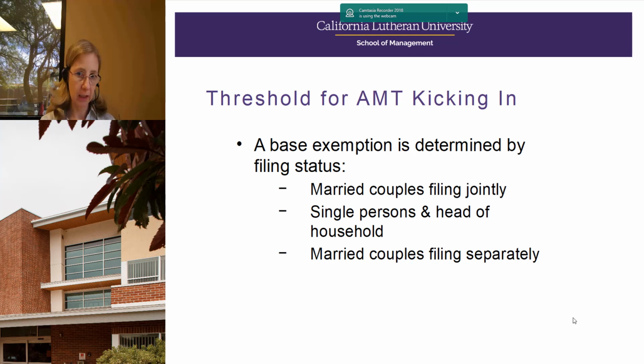It is also indexed for inflation, so refer back to your textbook for the current numbers. Furthermore, this exemption can be phased out. So if a married taxpayer or a single taxpayer or head of household has significant income such that that exemption is phased out, then they are more likely to come into alternative minimum tax because the exemption can go away completely.